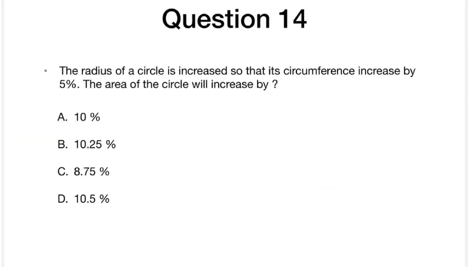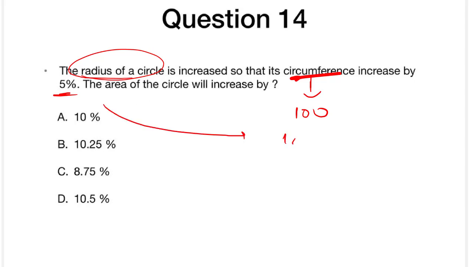It's really easy, as we saw earlier. The circumference of a circle is increased by 5%. The area of the circle will increase by how much? Let us assume the circumference to be 100, so the increase will be 105, right?